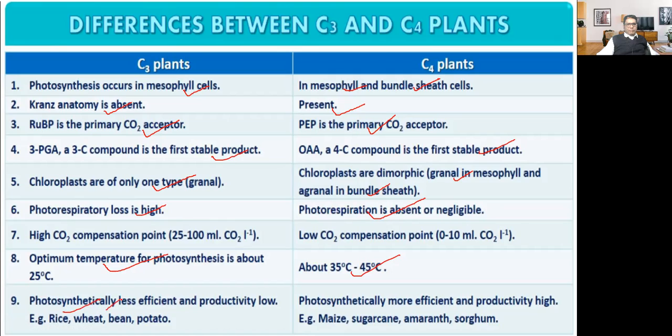Rice, wheat, bean, potato are examples of C3 plants. Maize, sugarcane, amaranthus, sorghum are examples of C4 plants. So remember all these points, and the examples as well.